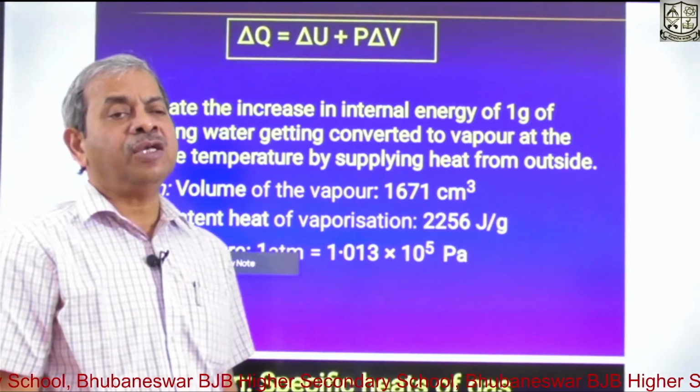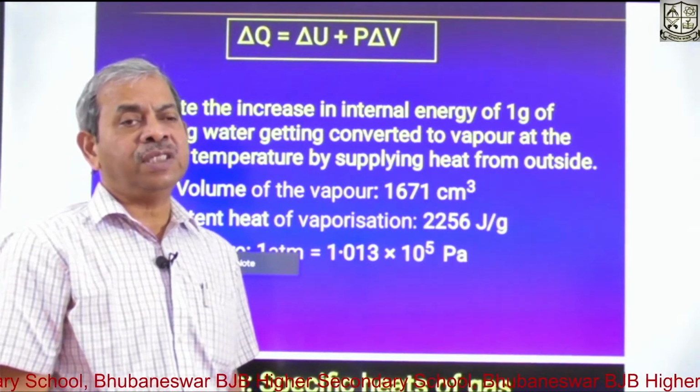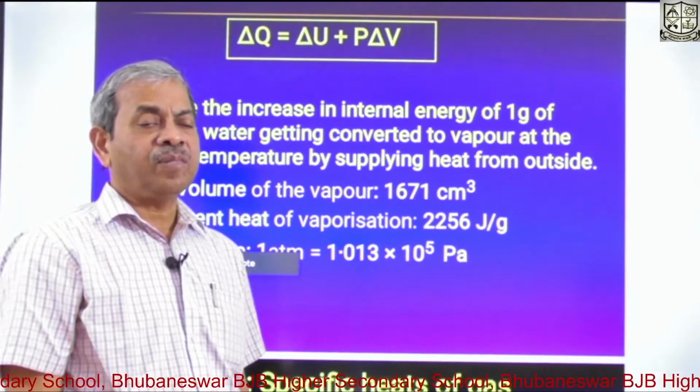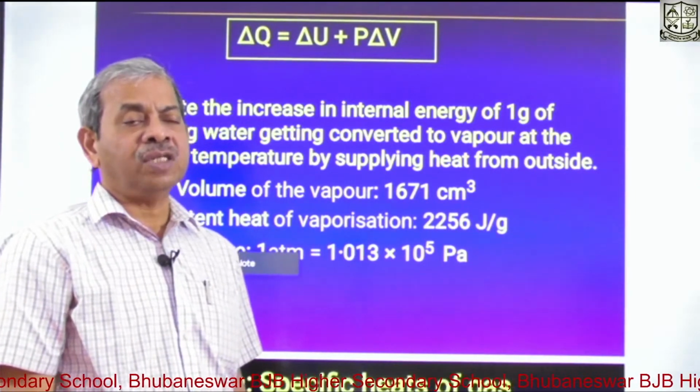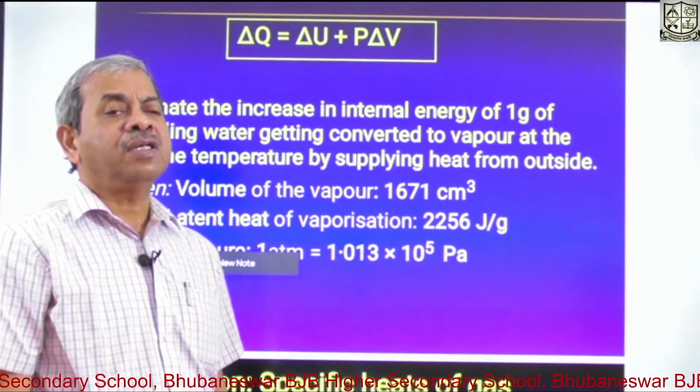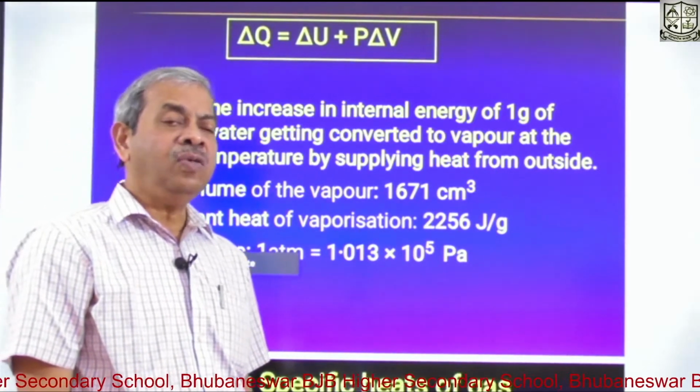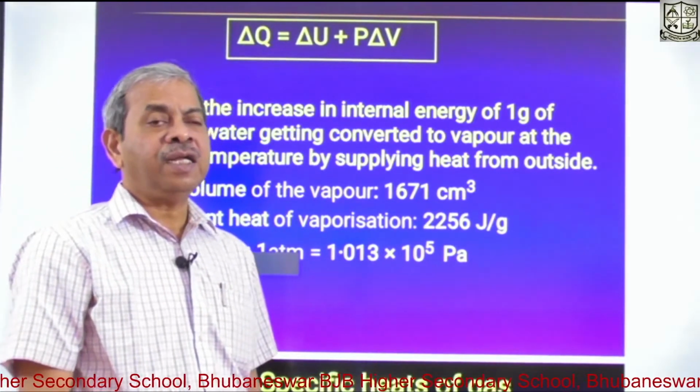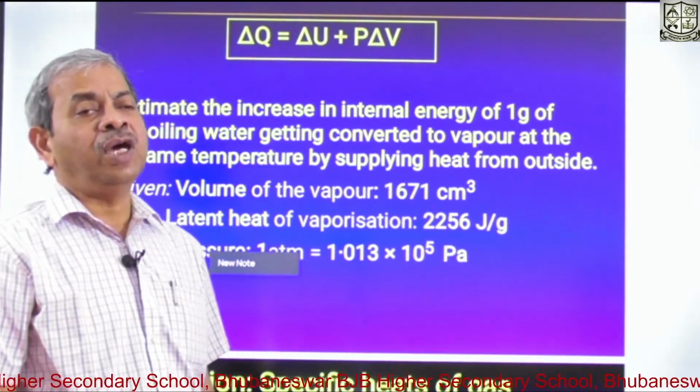Similarly, when a liquid is converted to vapor, temperature remains constant, heat is absorbed by the system to convert the entire liquid to vapor, and that temperature is called the boiling point.